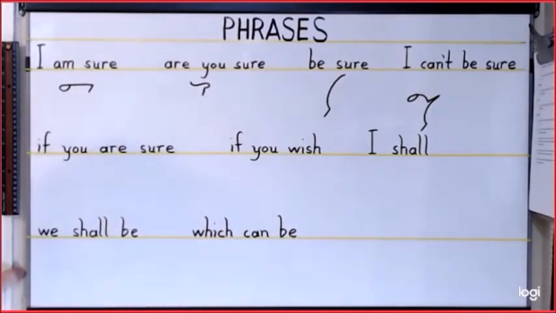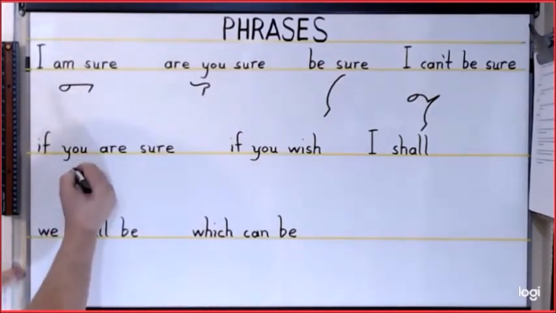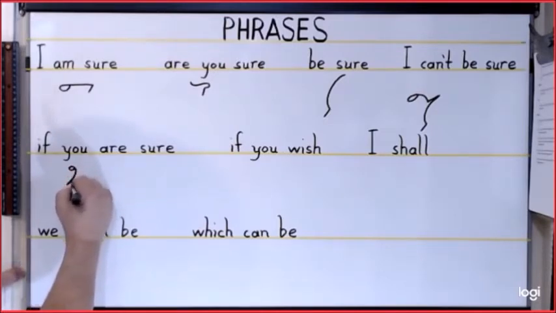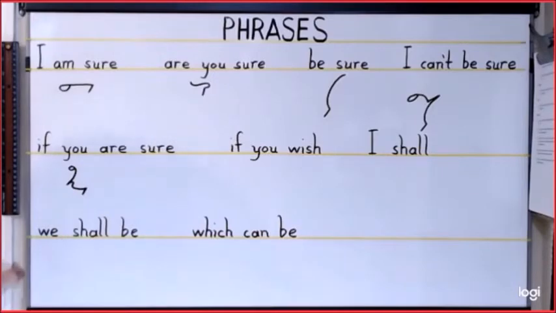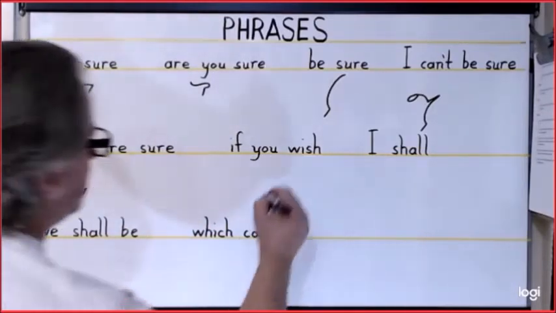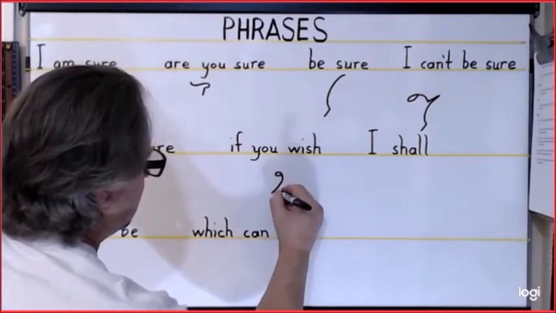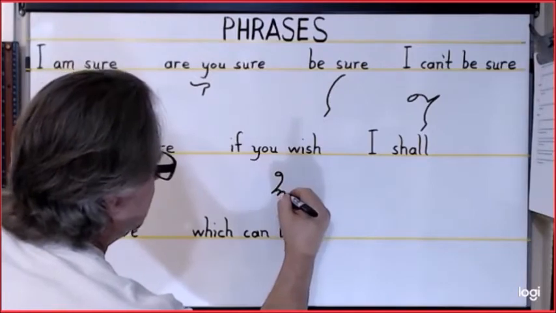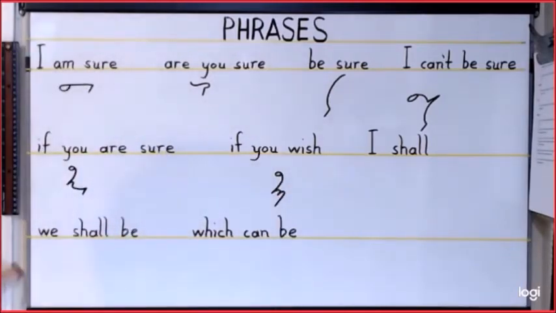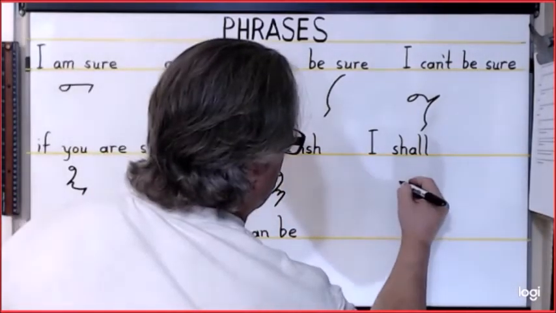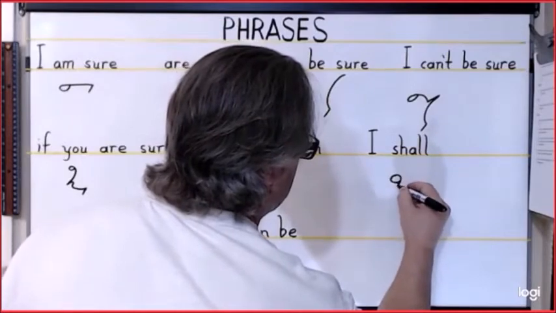For if you are sure, it is E, F, U, R, SH. For if you wish, we'll write the E, F, U hook, another U hook, and the SH. For I shall, it is the A and the SH.